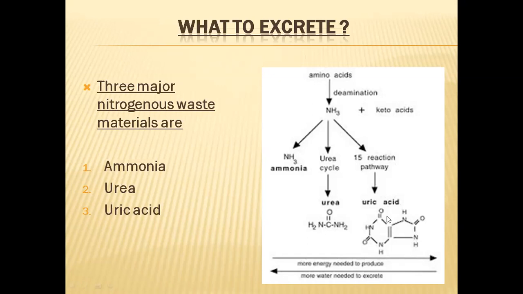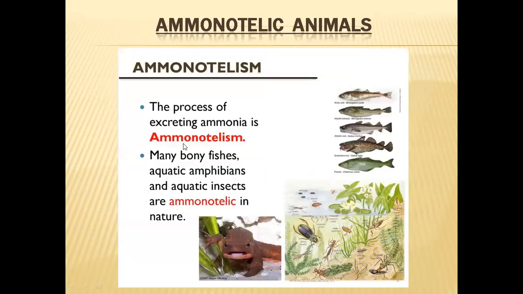This arrow mark is from right to left. To excrete uric acid, a less amount of water is required. To excrete urea, a moderate amount of water is required. But to excrete ammonia, a lot of water is required. So depending on the water needs, the organisms will choose what type of nitrogenous waste material is to be eliminated. In this way, the animals can be divided into three types: ammonotelic animals, ureotelic animals, and uricotelic animals.